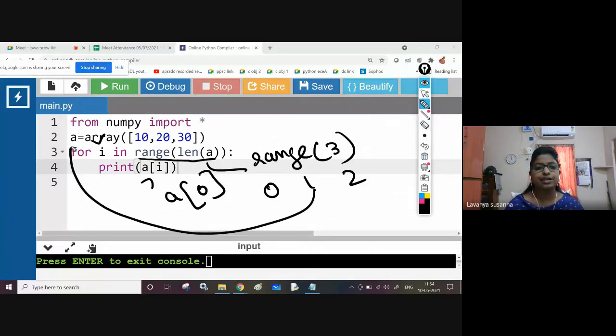1 will be assigned to I. Control comes inside the for loop. Print a of I. That means print a of 1. A of 1 means the 20 element will be printed.